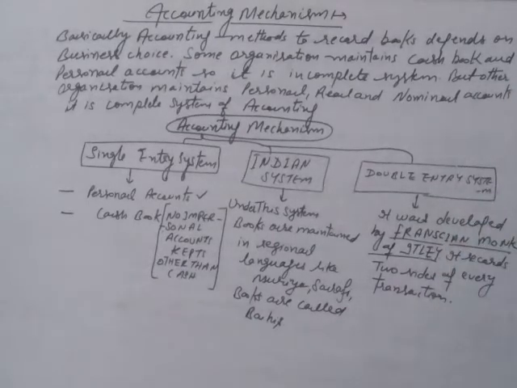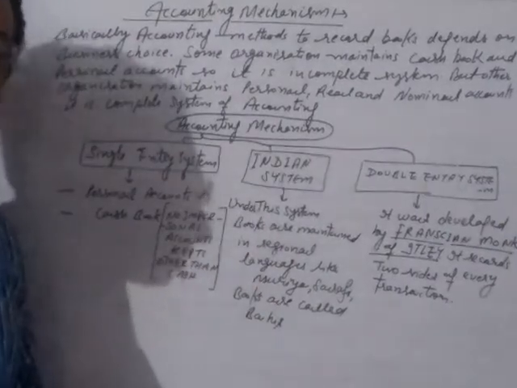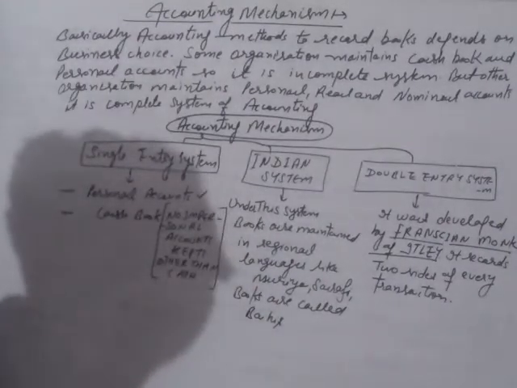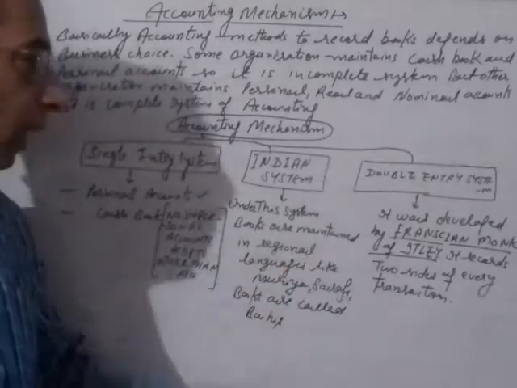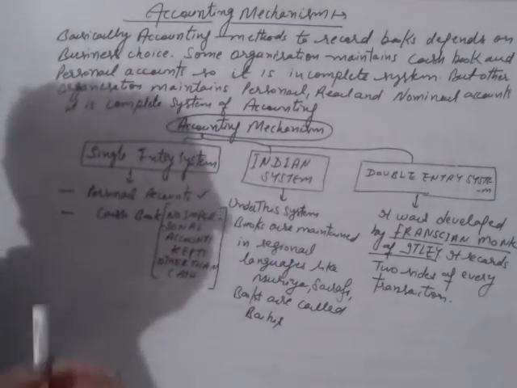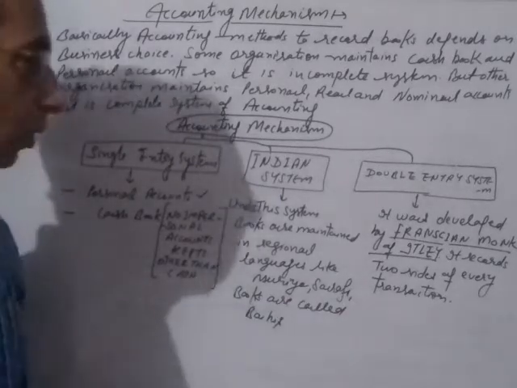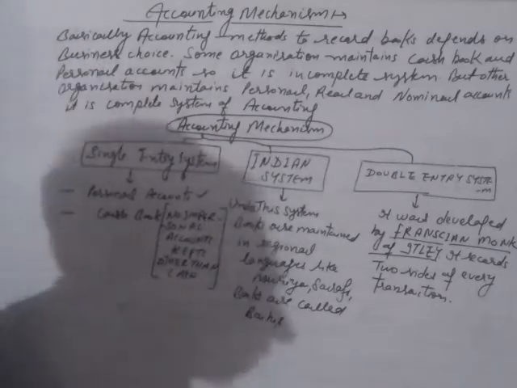And the last is double entry system. Actually, double entry system was developed by the Franciscan monk of Italy named Luca Pacioli. Under this, two sides of every transaction are recorded. Every debit amount is equal to the credit amount. So, under this, two sides of every transaction are recorded.